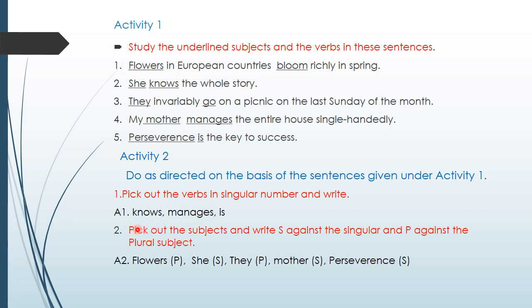Okay children. Question number 2. Pick out the subjects and write S against the singular and P against the plural subject. So let us see one by one. Flowers. It is plural subject. So we write flowers P in the bracket. She. It is singular. So she, singular subject, S. Number 3. They. They is plural subject. Okay. My mother, here the main word mother is taken, mother is singular subject. And perseverance, it is a quality, so we write it as singular. Okay children.